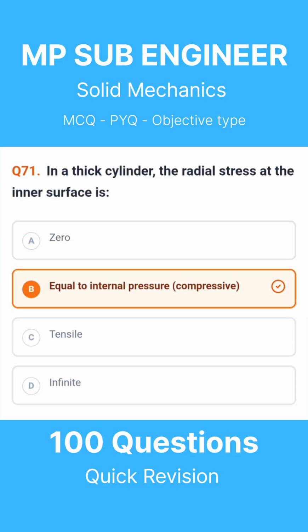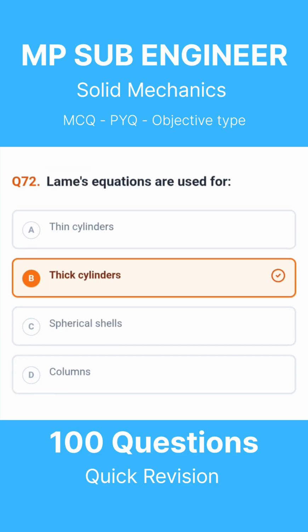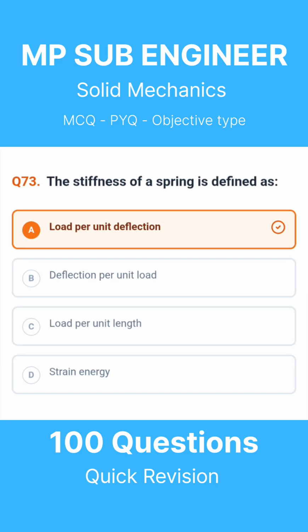Question 71. In a thick cylinder, the radial stress at the inner surface is. The correct answer is equal to internal pressure, compressive. Question 72. Lame's equations are used for. The correct answer is thick cylinders. Question 73. The stiffness of a spring is defined as. The correct answer is load per unit deflection.